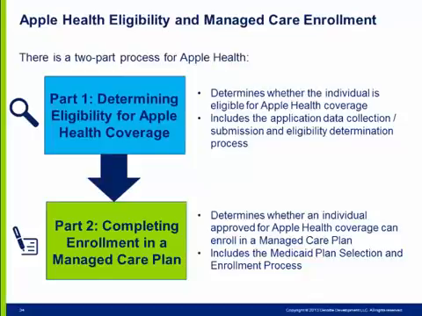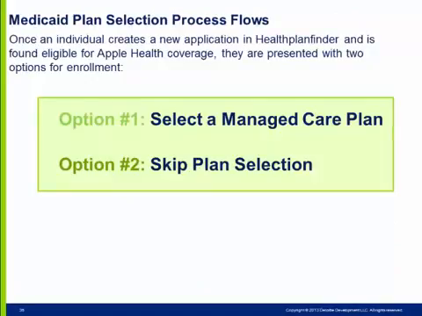Once an individual is determined eligible for Apple Health coverage, the system will determine whether they can enroll in a managed care plan. This is called Medicaid plan selection. In the last section, we left off on the household summary screen, which before Medicaid plan selection would be the final step in Healthplanfinder for Apple Health recipients. With Medicaid plan selection, the Apple Health individual has the option to select a managed care plan that best fits their needs based on plans available in their area. The Apple Health individual can take two enrollment paths: select a managed care plan or skip plan selection.